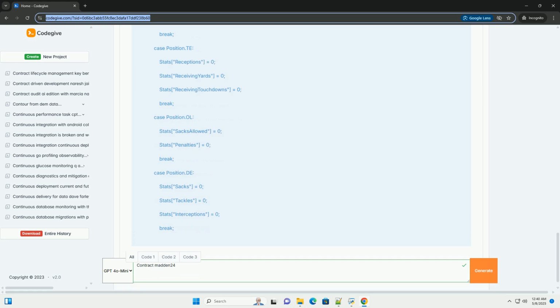Player.Develop, this method simulates player growth or decline. A random number, development factor, determines the amount of change in the overall rating. This number can be negative, representing a decline. Younger players are more likely to improve, so the development factor is increased.